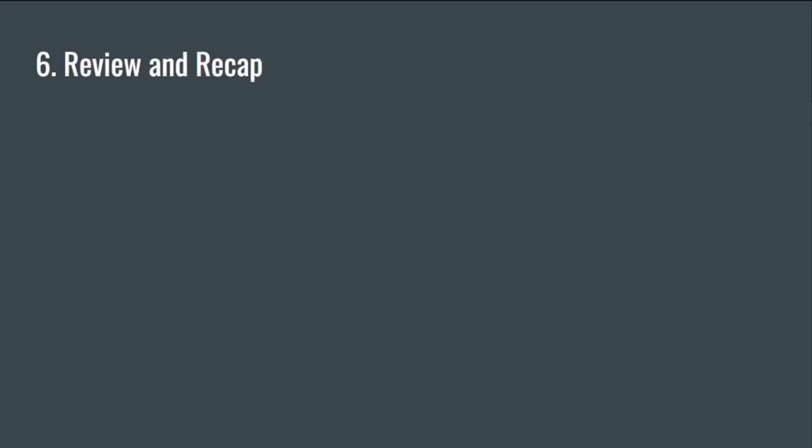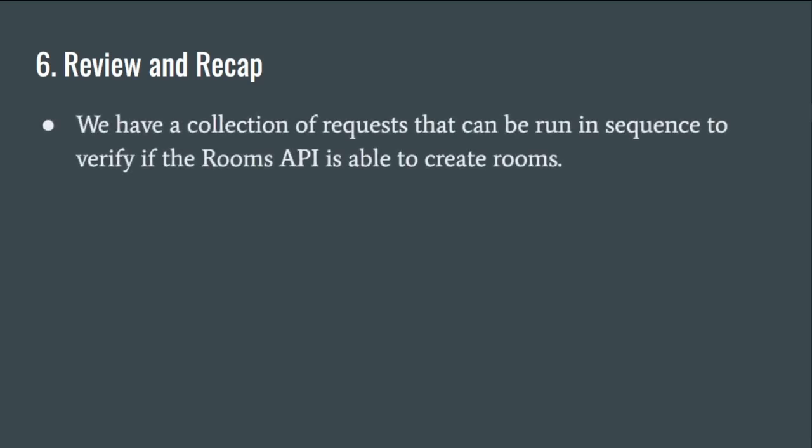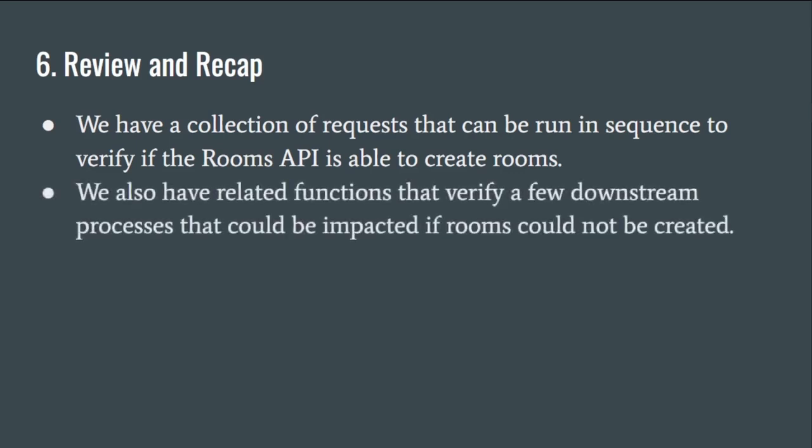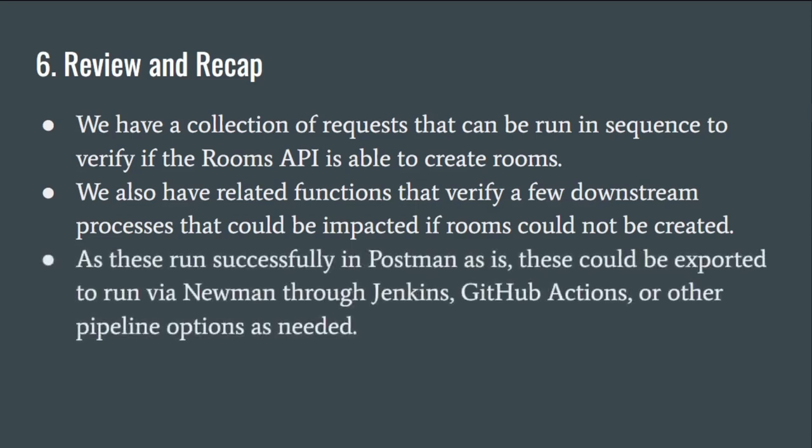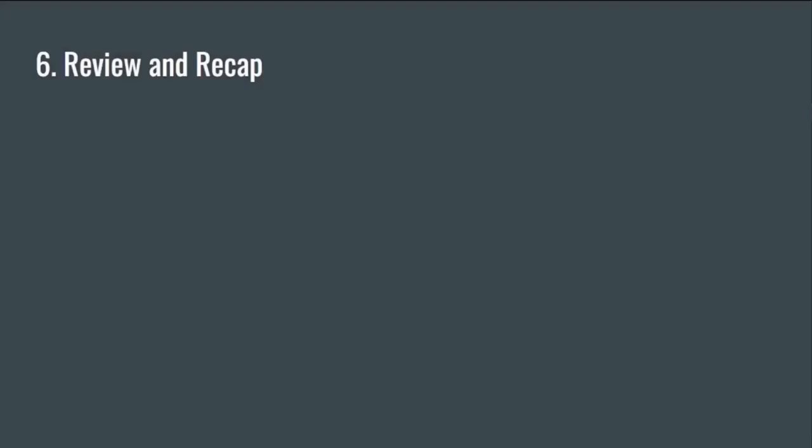All right, so let's recap. We've got a collection of requests that can run in sequence to verify if the Rooms API is able to create rooms. They've all got a variety of assertions to verify that we're actually doing that successfully and happily. We have related functions that verify a few downstream processes, such as the deletion and updating, that could be impacted if rooms could not be created, right? So we wanted to go ahead and test those, and we did. These are run successfully in Postman as is, so they could be exported for Newman, to run through Jenkins, GitHub Actions, or other pipeline solutions, whatever you like.